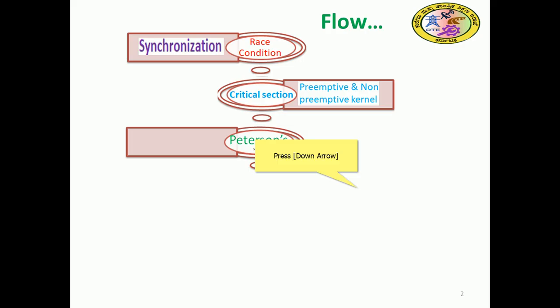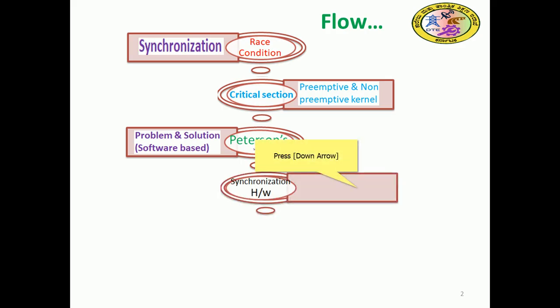Now, restricting ourselves, the Peterson solution is basically a classical software solution, which has some constraints. It is a software based solution for the critical section problem.